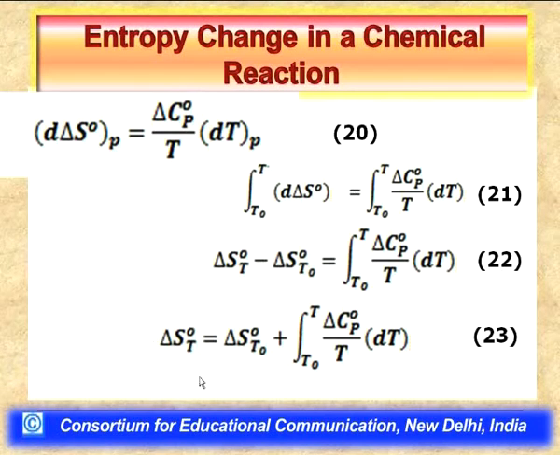So, this is how, by virtue of this relationship being derived, we need not have the standard molar entropy values of various chemical species at different temperatures.